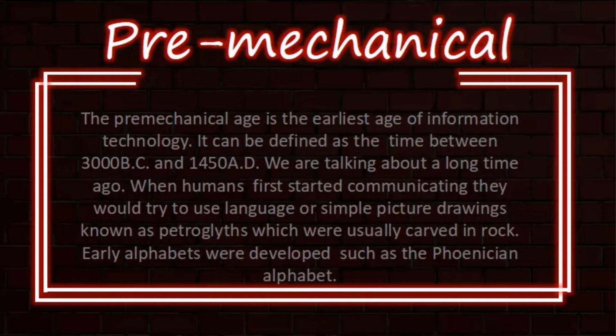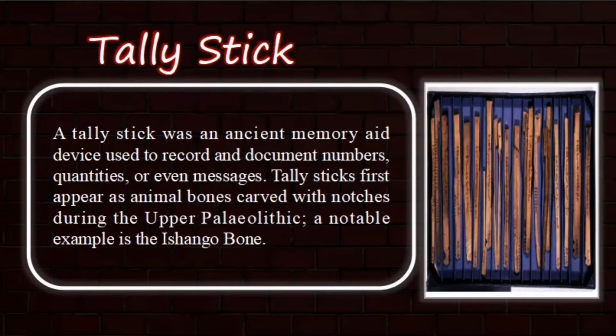Early alphabets were developed, such as the Phoenician alphabet. Tally stick. A tally stick was an ancient memory aid device used to record and document numbers, quantities, or even messages. Tally sticks first appear as animal bone carved with notches during the Upper Paleolithic. A notable example is the Ishango bone.